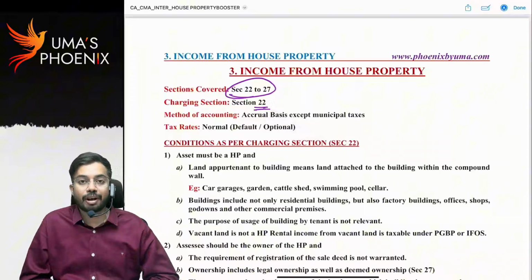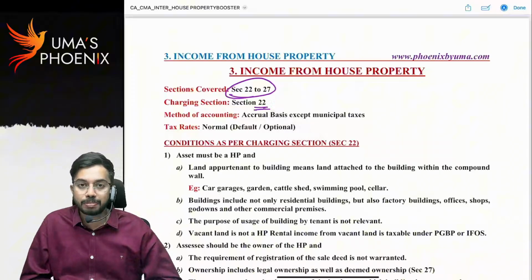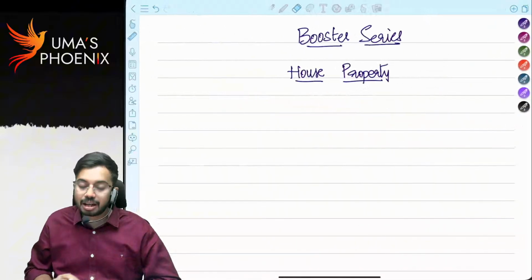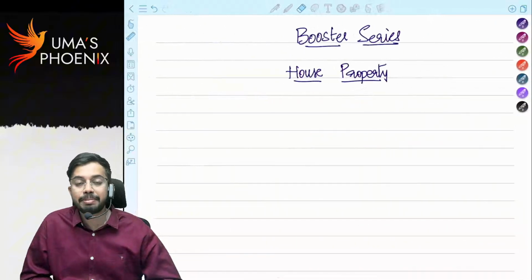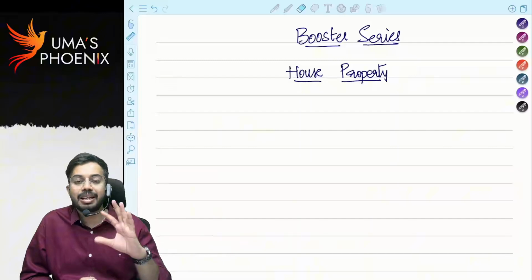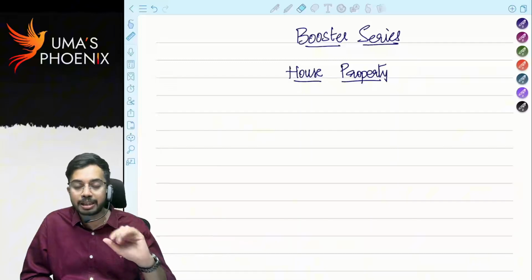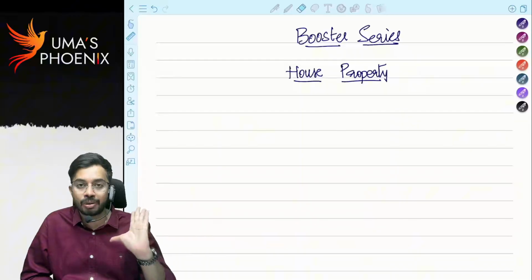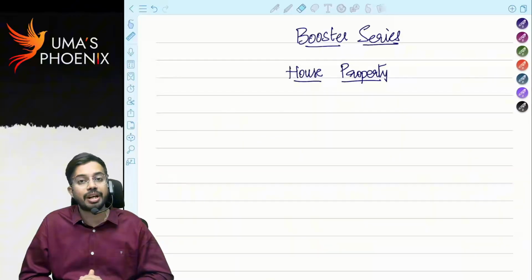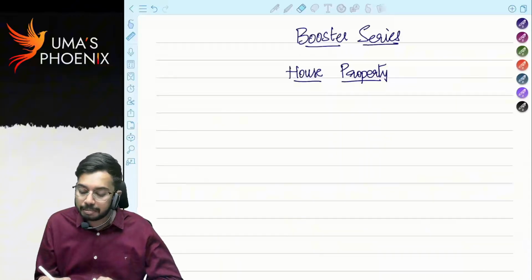What is the method of accounting followed under the head income from house property? Method of accounting is accrual basis, except municipal taxes. That means income under the head house property and expenditure is allowed as deduction on accrual basis except municipal taxes. Municipal taxes are allowed as deduction on cash basis. What do you mean by accrual basis?